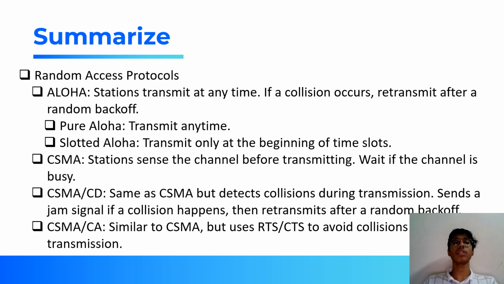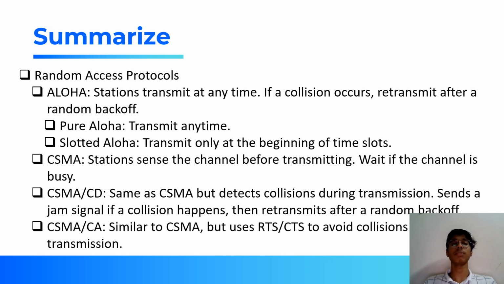To summarize the session, in this session we discussed random access protocol, which is one of the medium access control protocols to avoid collisions. It is of two subtypes. One is Aloha, another is CSMA. In Aloha, stations can transmit data at any time. If a collision occurs, then retransmission will occur after a specific amount of time known as back-off time. Pure Aloha and slotted Aloha are the two types of Aloha. In pure Aloha, it can transmit data at any time, but in slotted Aloha, it can transmit data only at the beginning of the time slots.